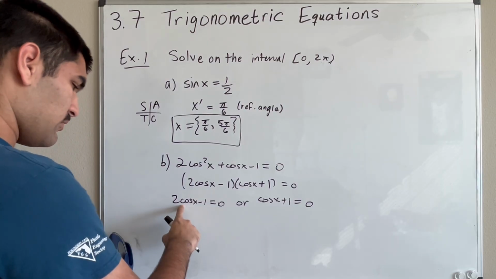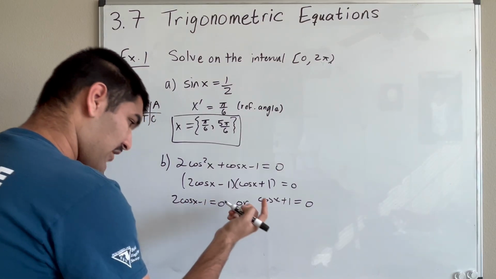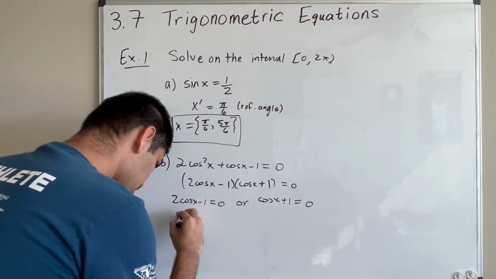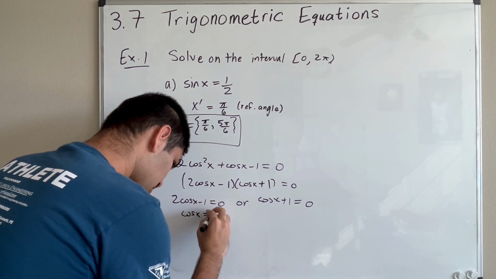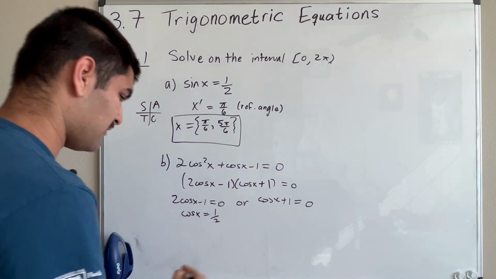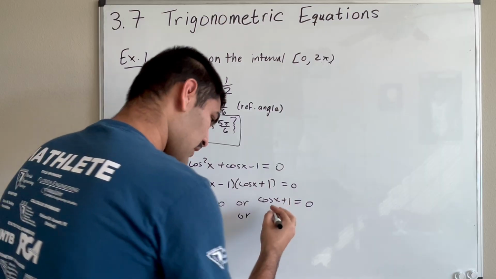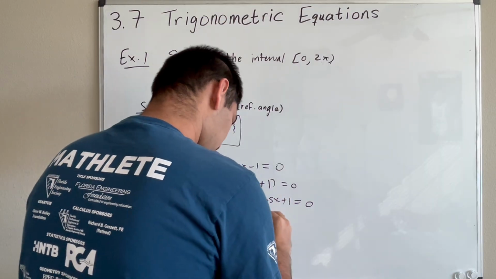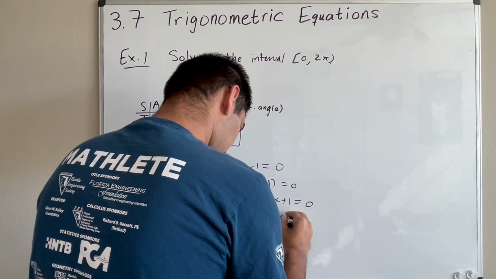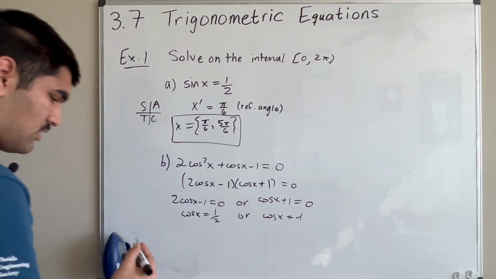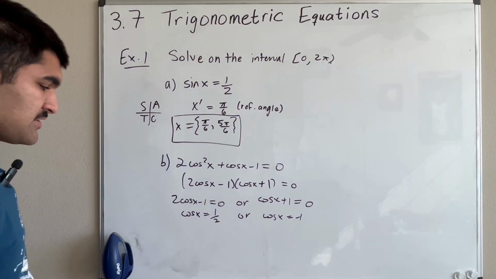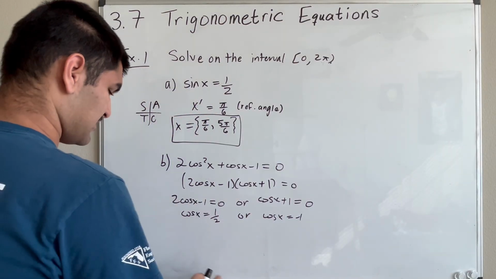For the first one, we have to isolate cosine x. So add 1 to both sides and then divide by 2, and you get cosine x is equal to positive 1/2. Same thing on the other side: just subtract 1, so you get cosine x is equal to negative 1. For the first case, again, we know that 1/2 is an exact value.